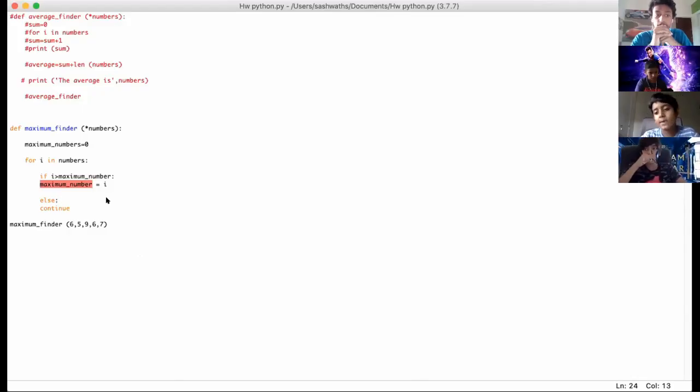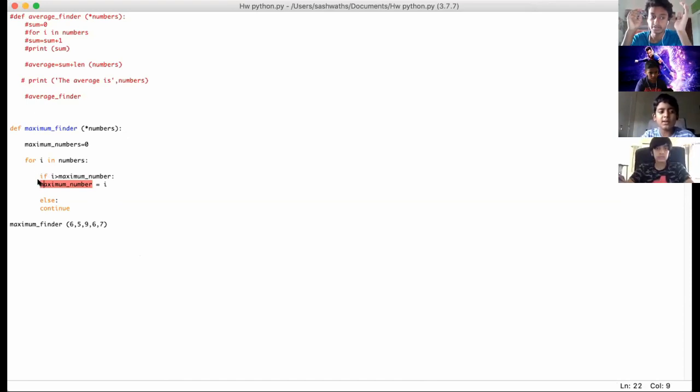Okay, it's still saying invalid syntax. Again, the same problem over here. You put the if to the right side, and under the if, Python will assume that maximum number equal to I is not part of the if statement because there's no indentation. Okay, so what should I do? So just click your tab button.